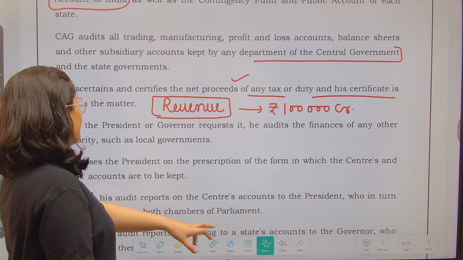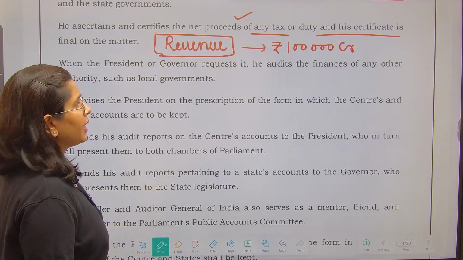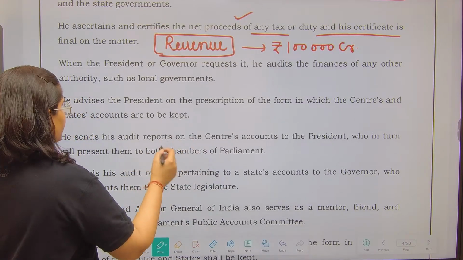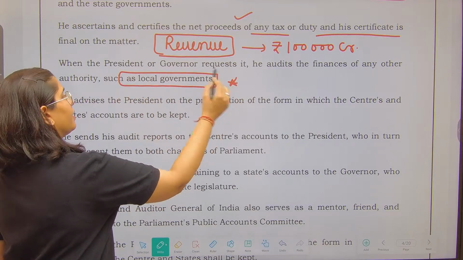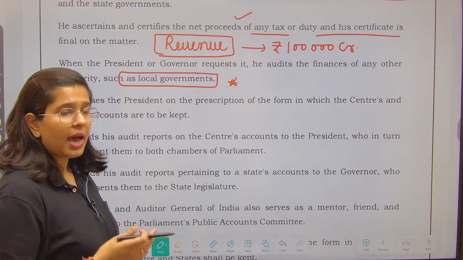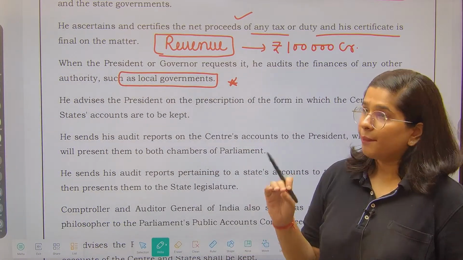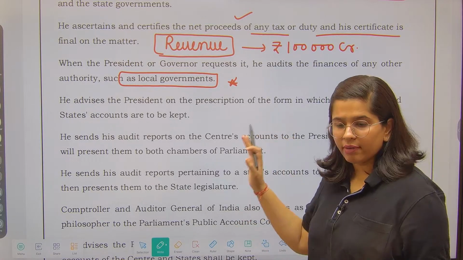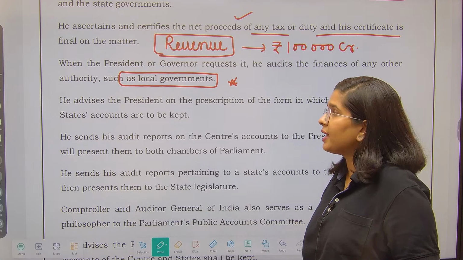that is final. So they certify the amount of rupees that the government has received from these taxes. Now, when the president or governor requests, he also audits the finances of any other authority like the local governments. So the point to be noted over here is that local governments are not directly under the purview of CAG, but if the president or governor says, then he can audit the accounts of local government as well.